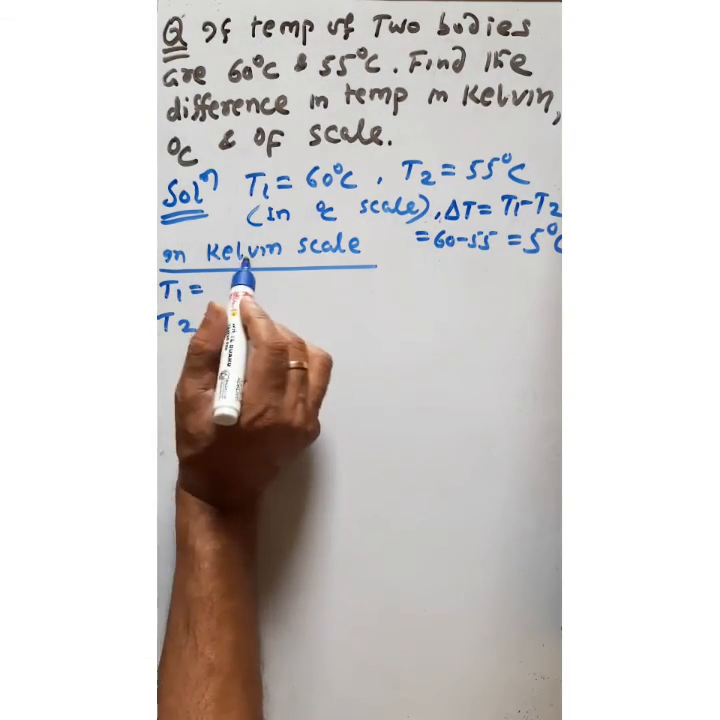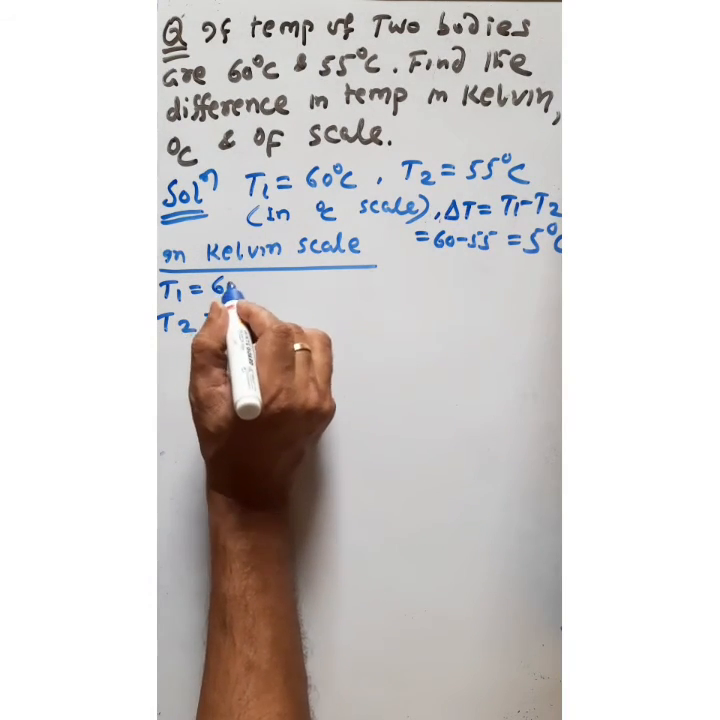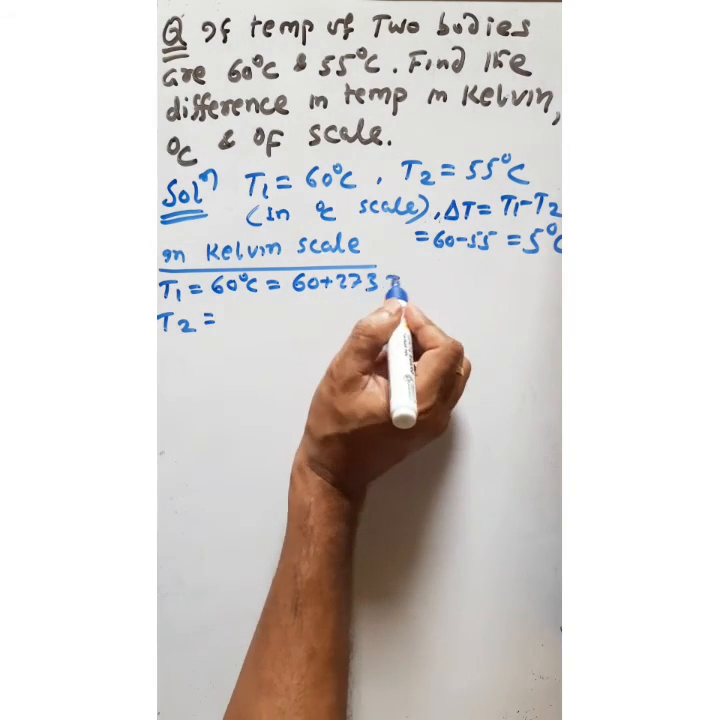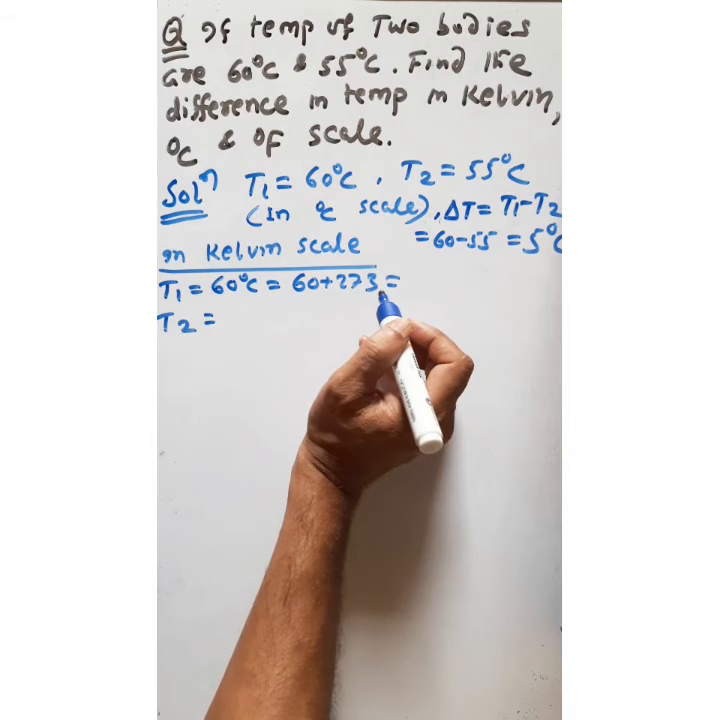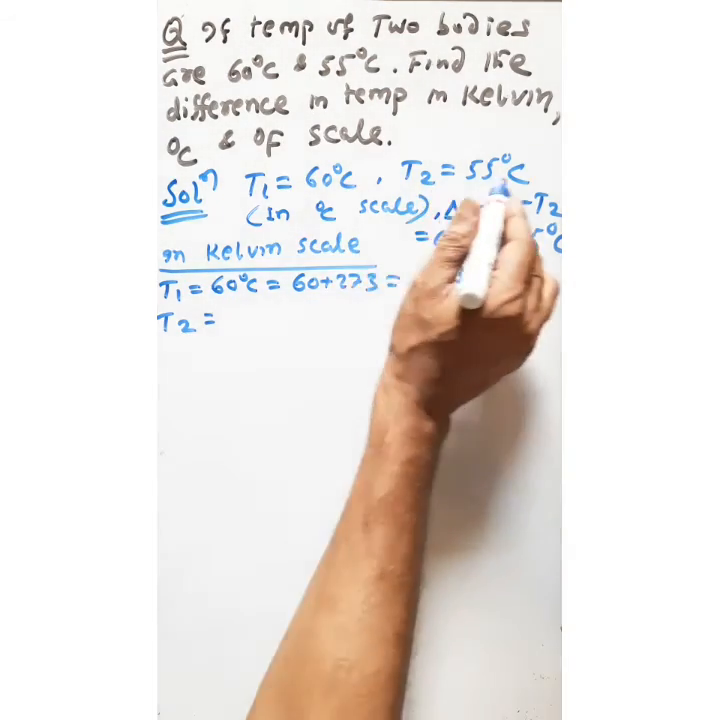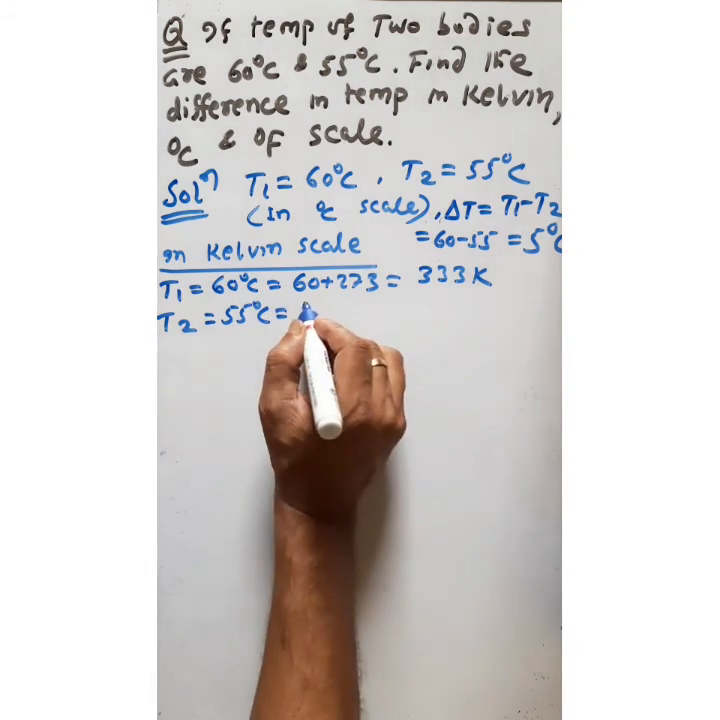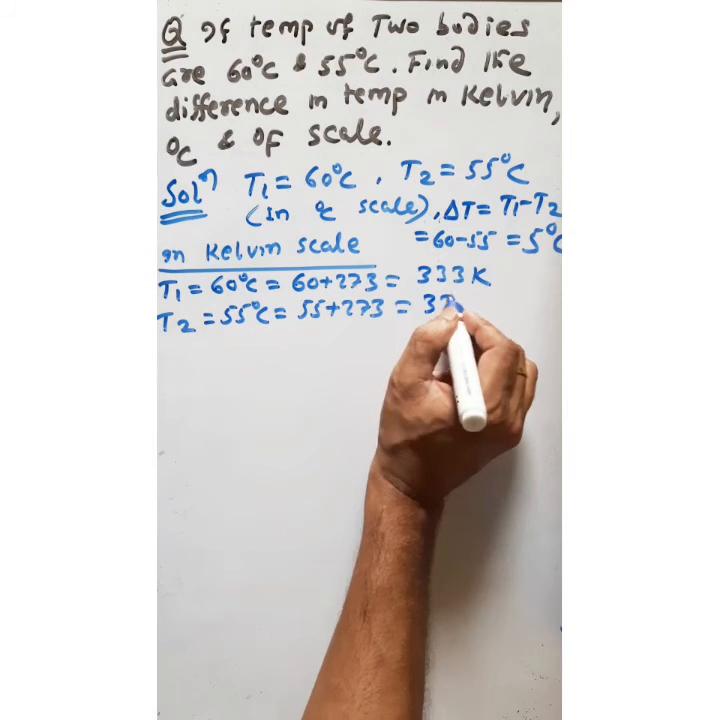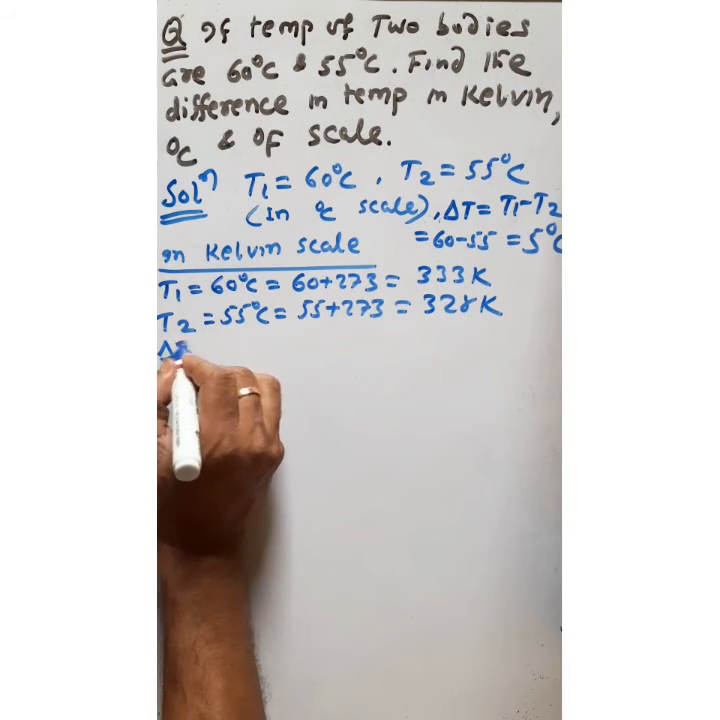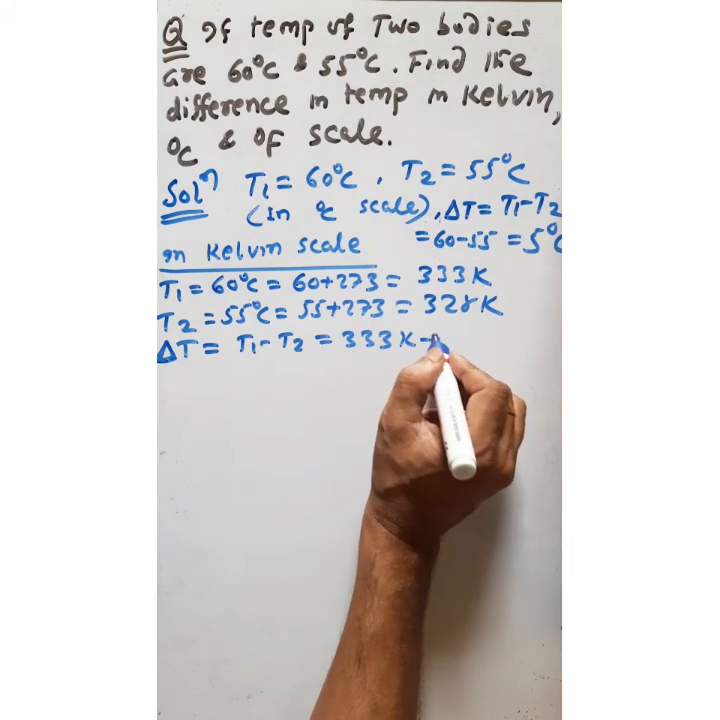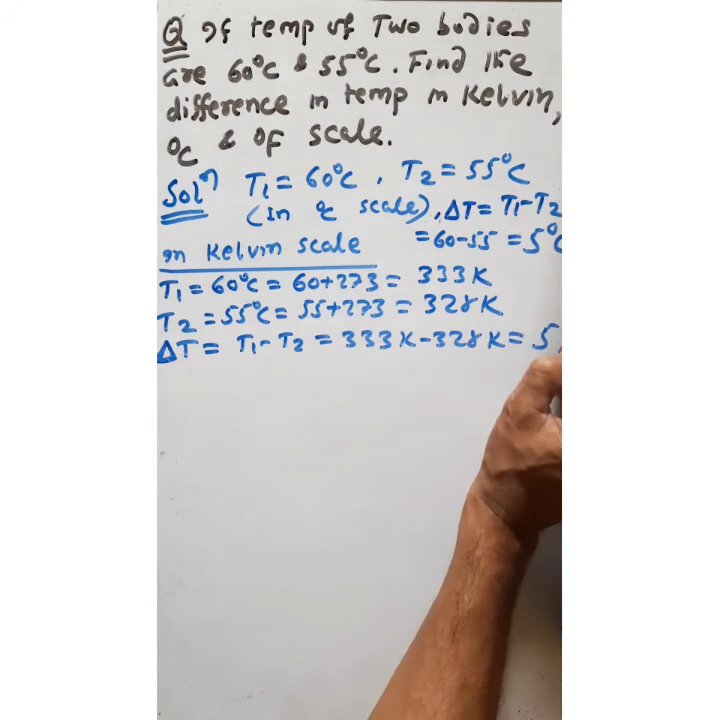Now what will be the difference in temperature in Kelvin scale? So here T1 is given 60 degree centigrade. If we convert into Kelvin, just add 273. So if we add 273, what is the value? 333 Kelvin. And what is the temperature of the second body? 55 degree centigrade, which is nothing but 55 plus 273. Just calculate this, you will get 328 Kelvin. Now, what is the change in temperature? Delta T is the change in temperature, which is equal to T1 minus T2, which is equal to 333 Kelvin minus 328 Kelvin, which is equal to 5 Kelvin.